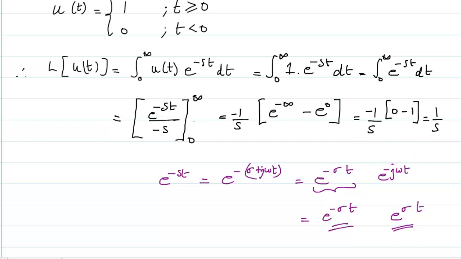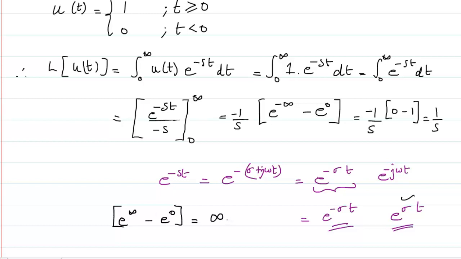But if this minus, as I said here, because of the positive sigma value, if this minus would have become plus because of the negative values of sigma, sorry, in that case here the equation would have looked like e raised to power plus infinity minus e raised to power 0. Okay, and in that case we would have got e raised to power infinity as infinity, minus 1, which is infinity.